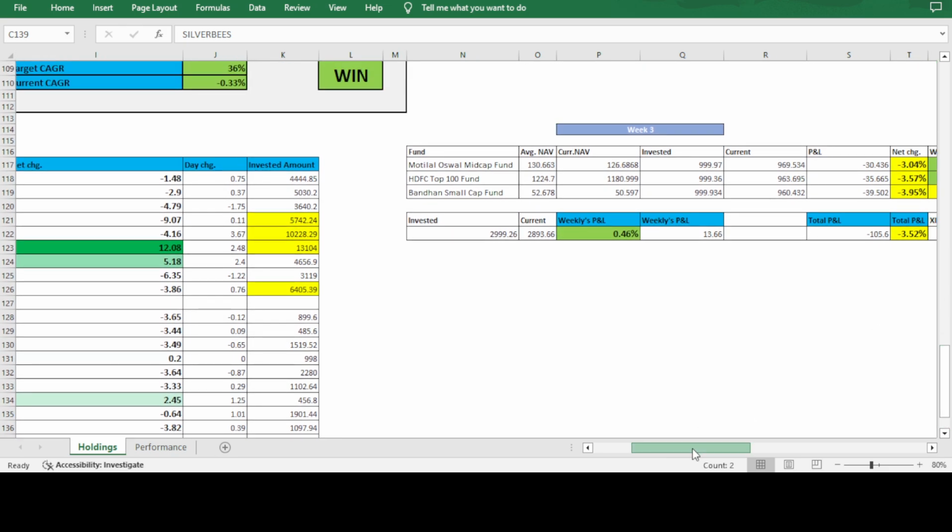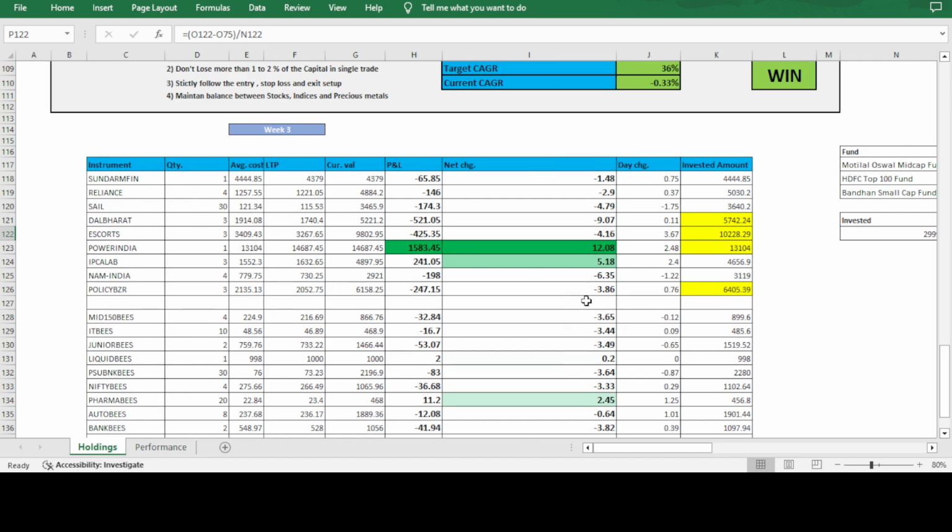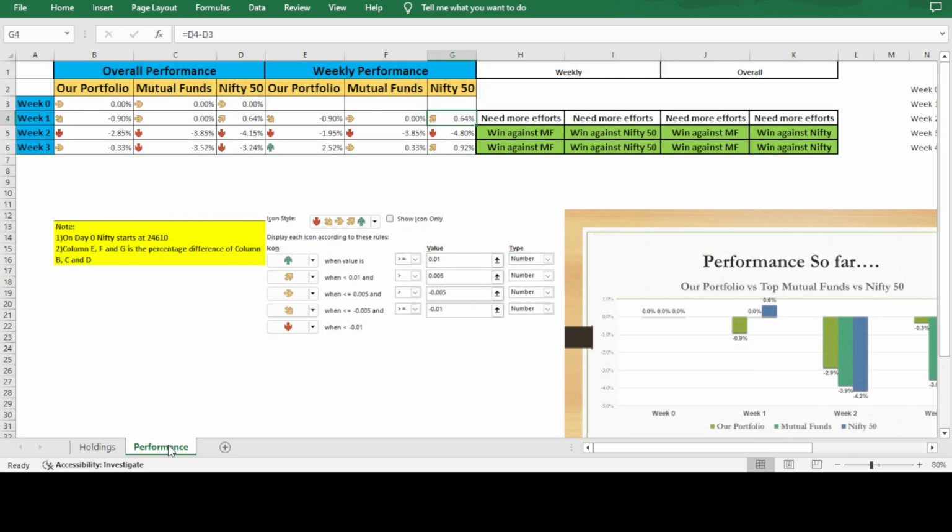And this is the fund performance. That is the portfolio which we saw, and now we are seeing the fund performance. And these are the current status. We are at more than 3% in each fund. These are the top funds. And overall minus 3.52. And this is the week compared to last week, what the value is shown here. So that's about today and this week.